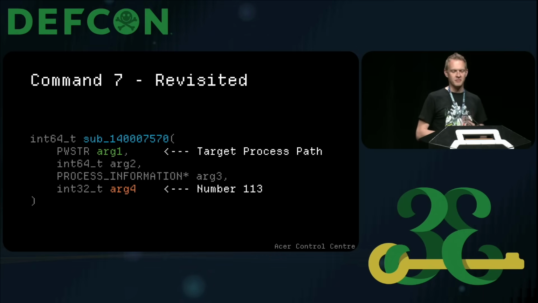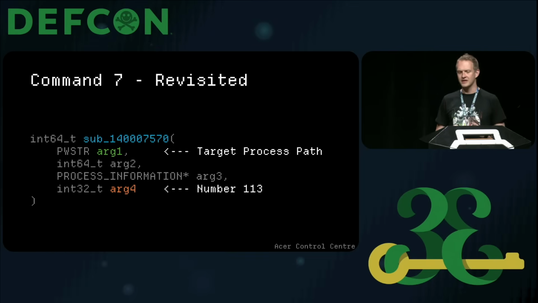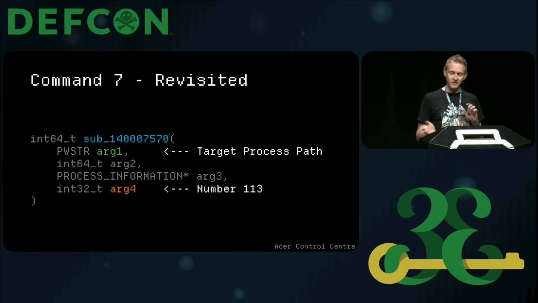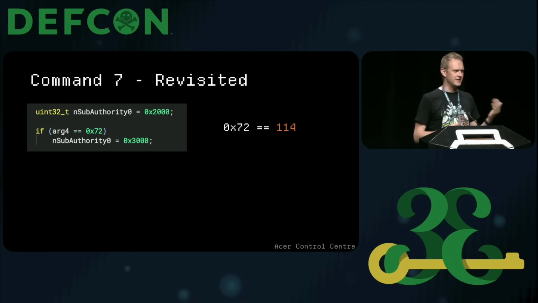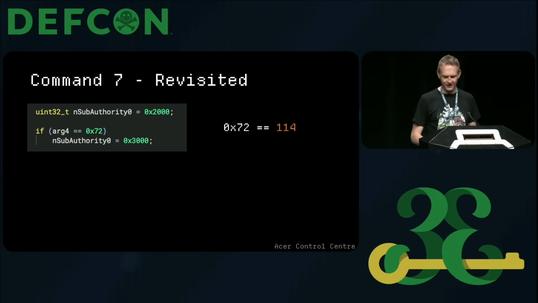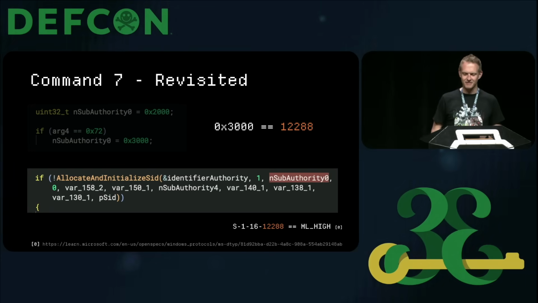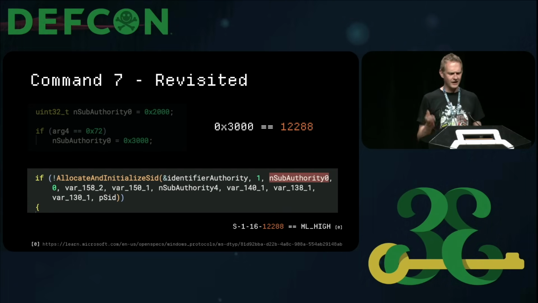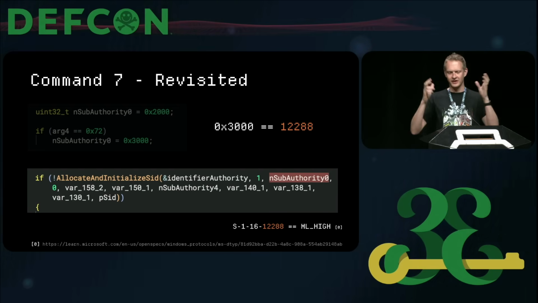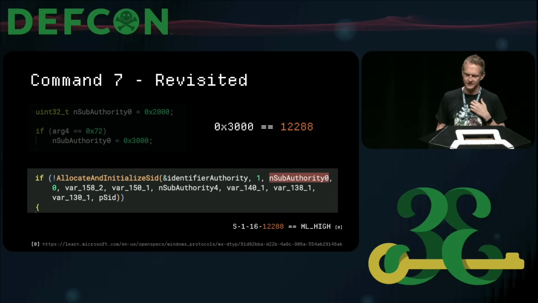So I revisit that run command function where I have a path and this 113 that comes in. I'm a few days into this reversing process and the fatigue sinks in, but thankfully I had a closer look. One section of this function has a specific condition for that argument that takes the 113. In fact, when you make it 114, incremented by 1, you might notice that 0x3000 matches a constant in the Windows SDK for a SID initialized for a higher integrity process. So when this initialize SID function finishes, a token gets built and that gets used to run the target process.